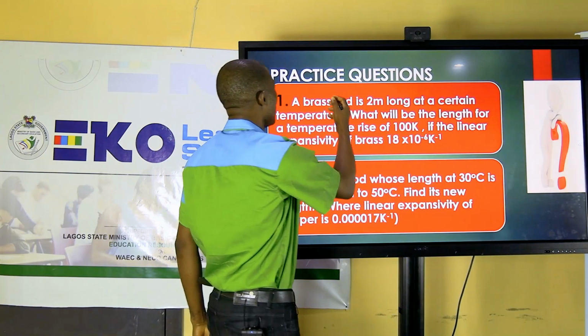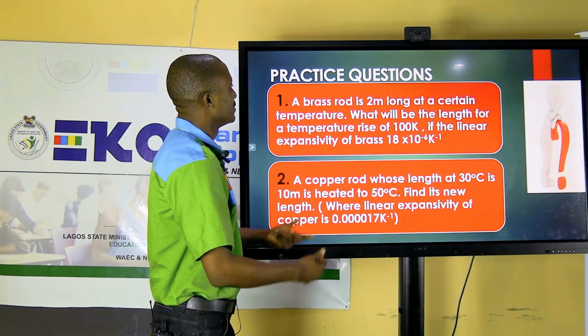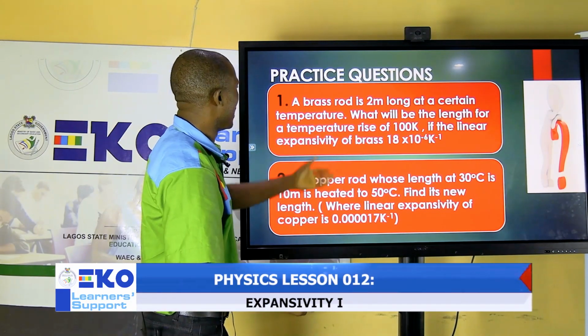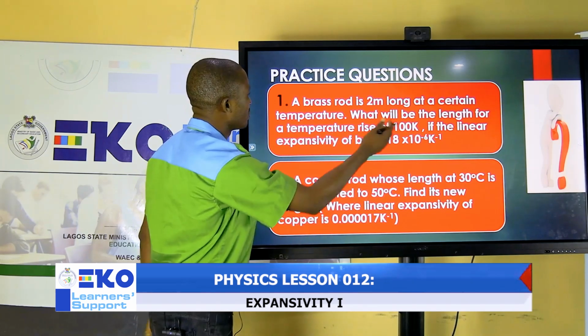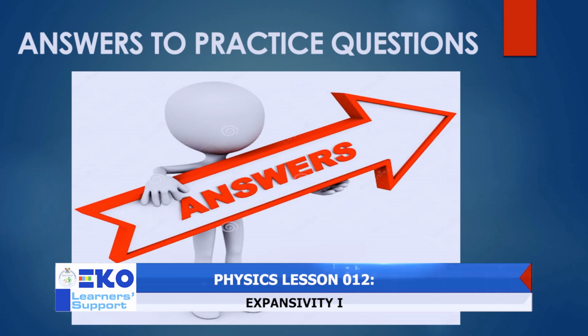All right. So now that you have attempted it, a brass rod, 2 meters long, and all of that information is given, let's look at how to approach it. So the answers are on the way.